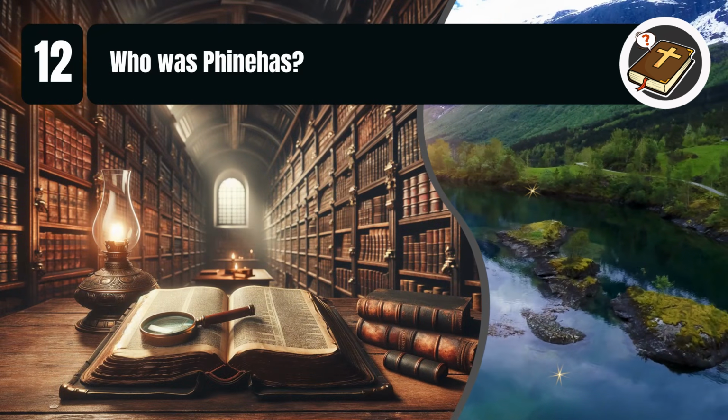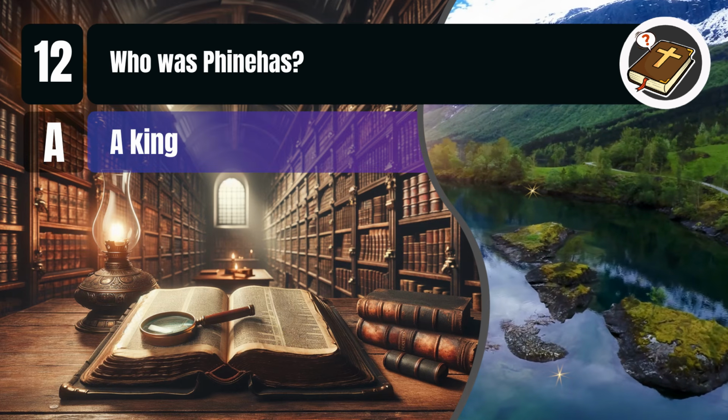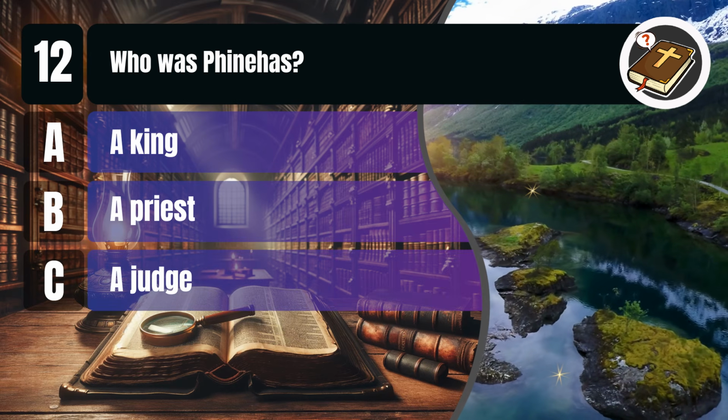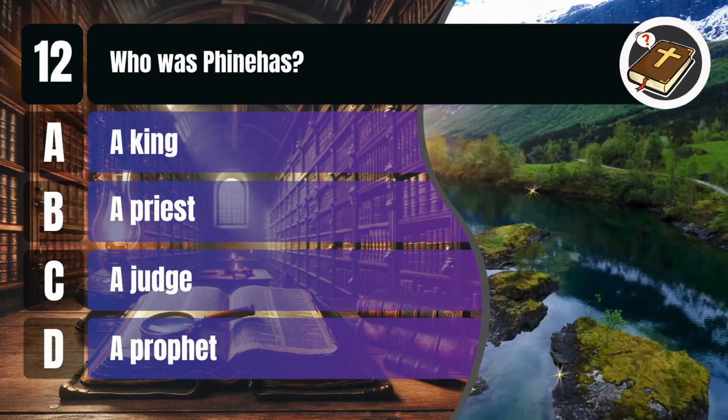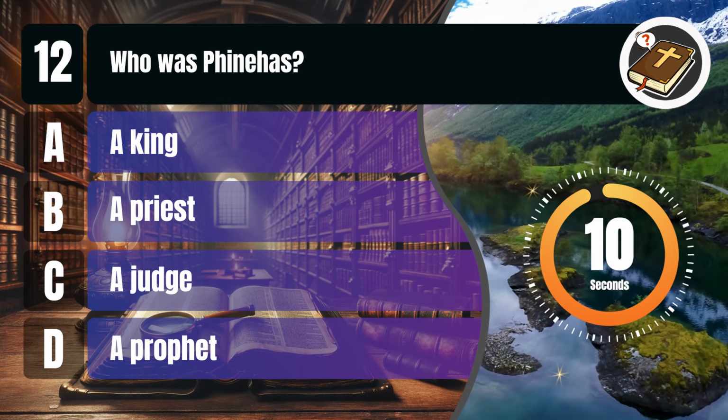Question 12. Who was Phinehas? A. A king. B. A priest. C. A judge. D. A prophet. You get 10 seconds.